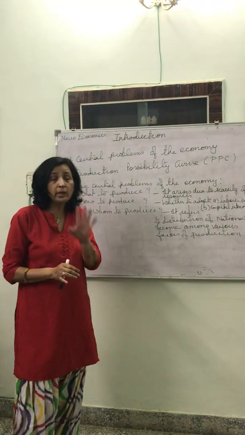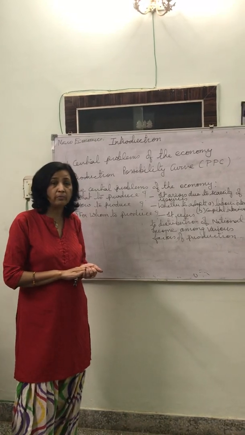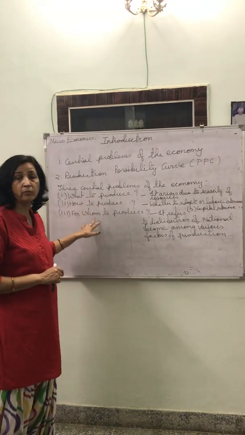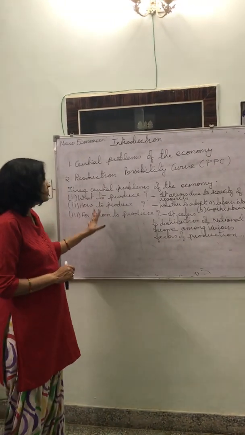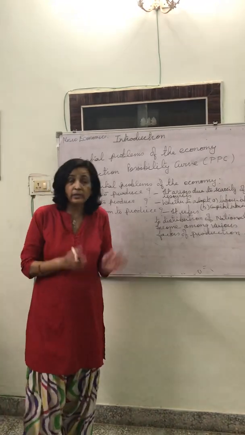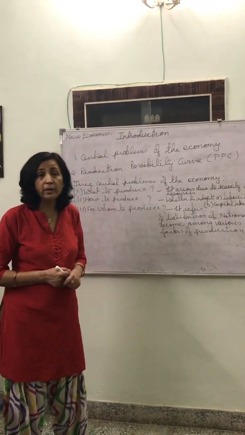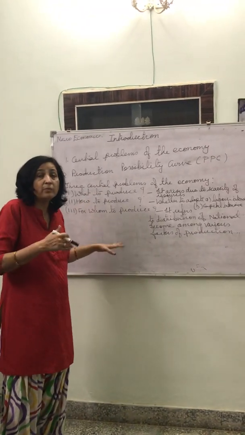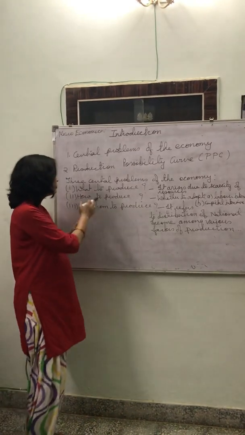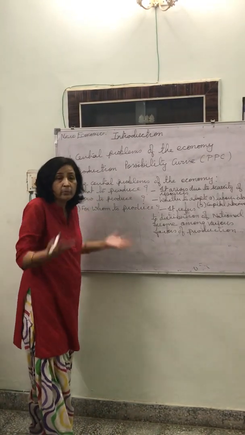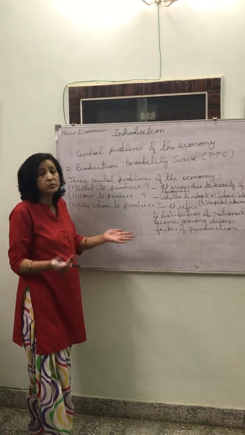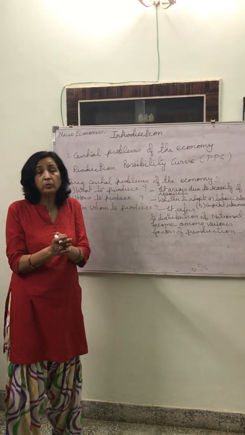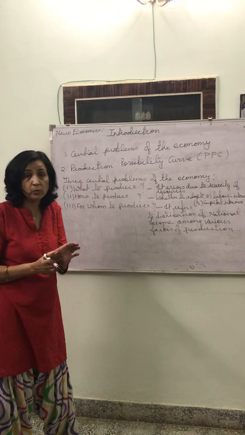There are three important central problems of the economy, that is what to produce, how to produce, and for whom to produce. Many times you get the question, what are the central problems of the economy and why do they arise? So these three are the central problems of the economy, and why do they arise? Why do we have to decide that what to produce? Why can't we produce all types of goods? So the central problems of the economy arise due to scarcity of resources.